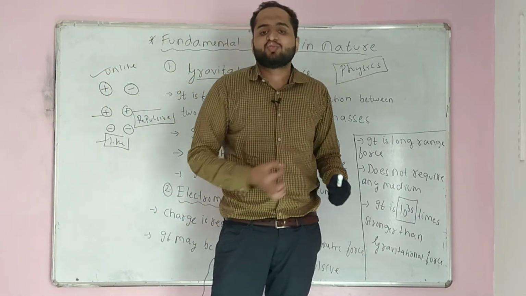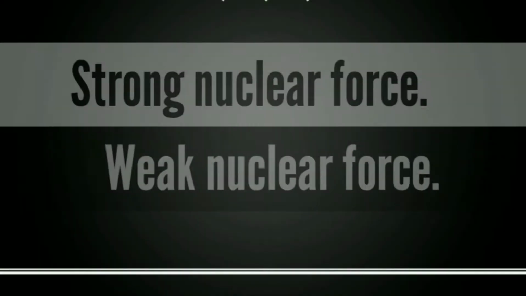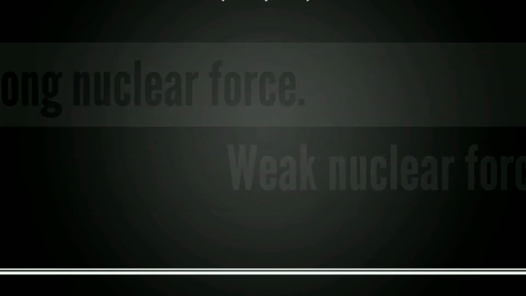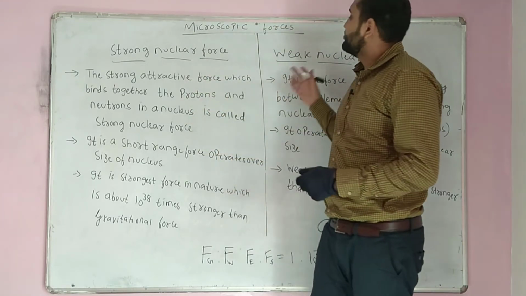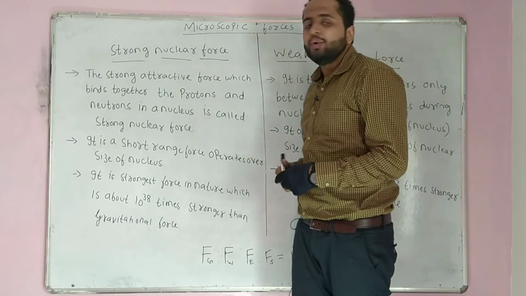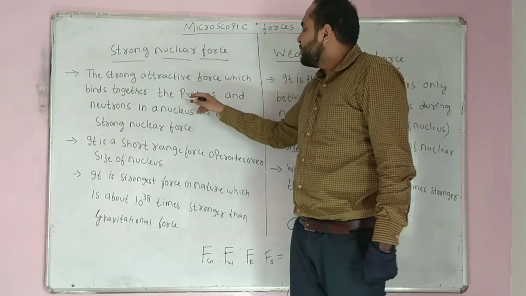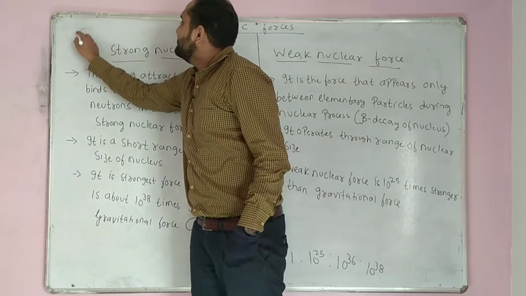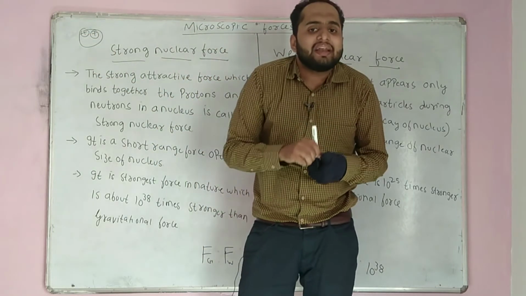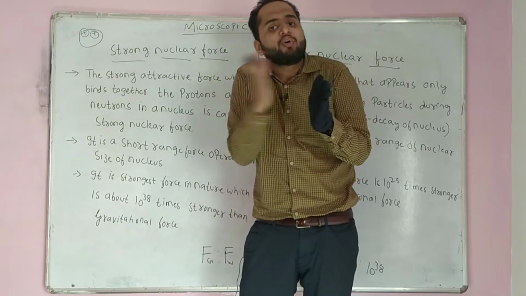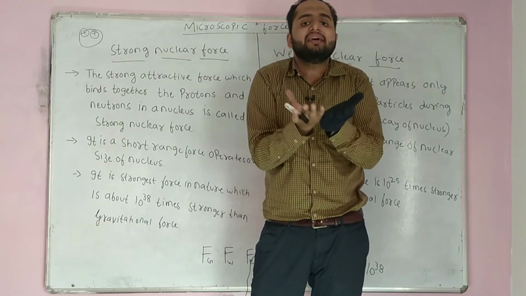Now we talk about microscopic forces, that is strong nuclear force and weak nuclear force. When we talk about microscopic forces, we have two forces, strong nuclear force and weak nuclear force. When we talk about strong nuclear force, inside the nucleus it is the strongest attractive force which binds together protons. Inside the nucleus, we have positively charged protons. Now, in electromagnetic force we have studied that positive and positive repel each other. Then how can these two positives stay together inside a nucleus, right?